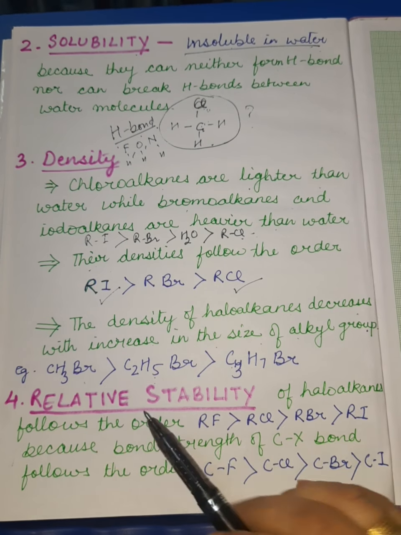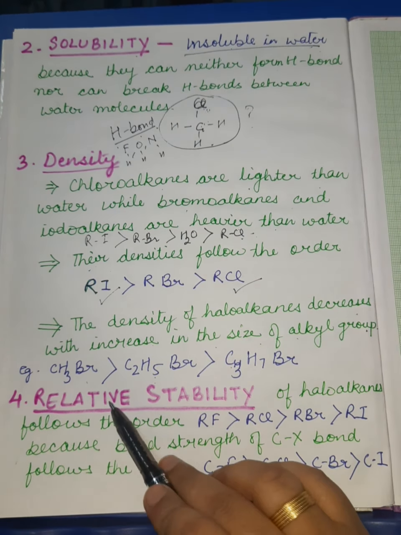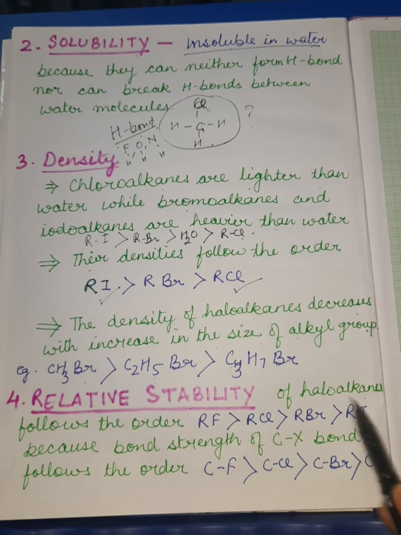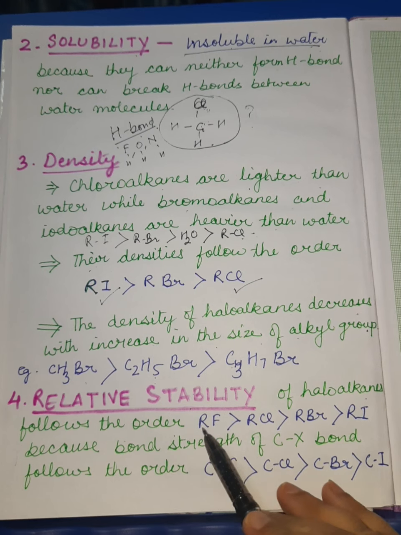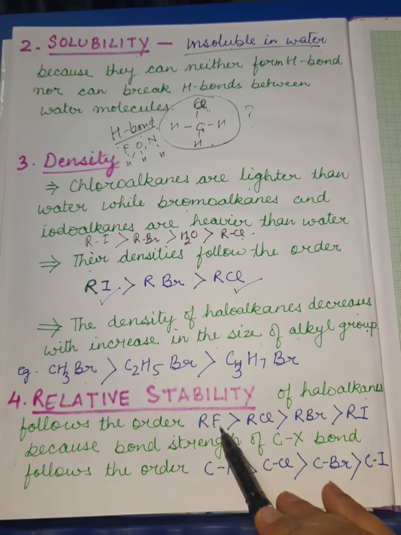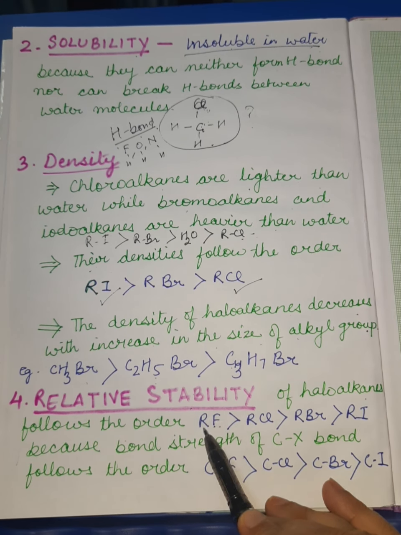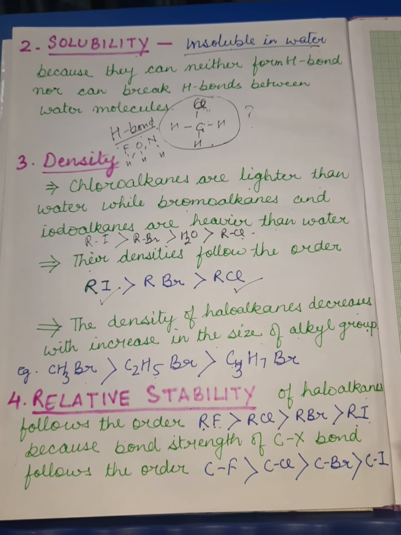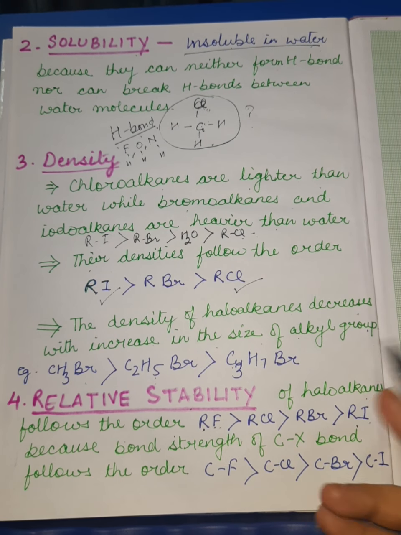Now I have the fourth physical property, that is their relative stability. The relative stability of haloalkanes follows the order: RF, that means fluoroalkanes are the most stable and iodoalkanes are the least stable. Why? What is the reason?